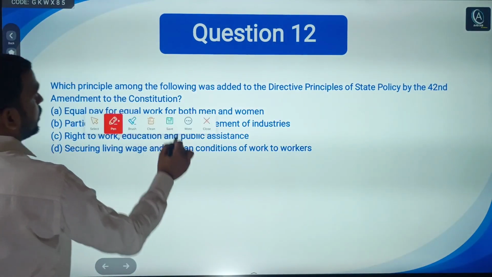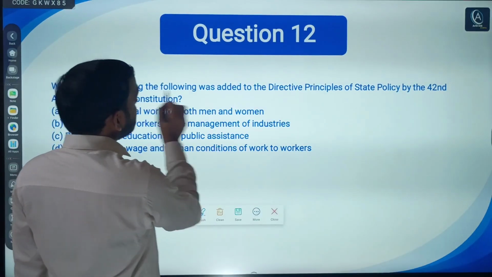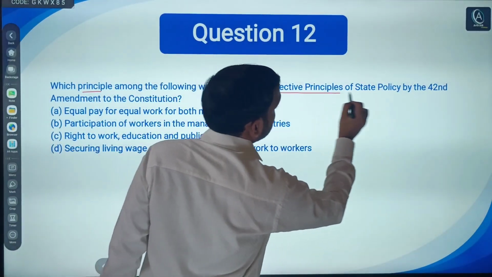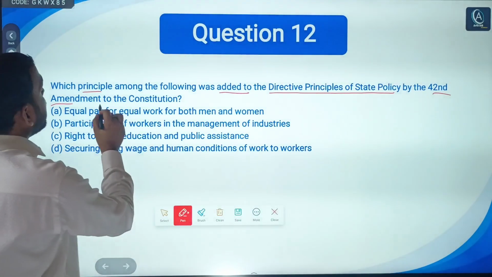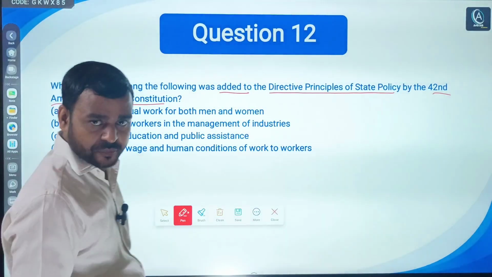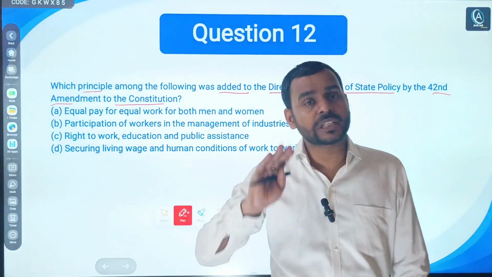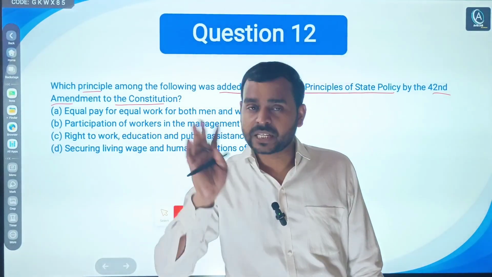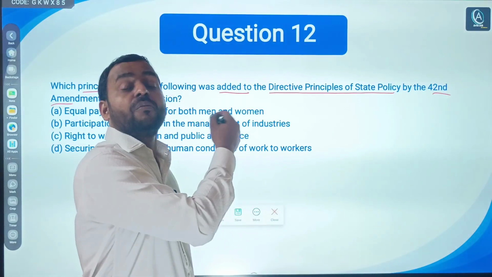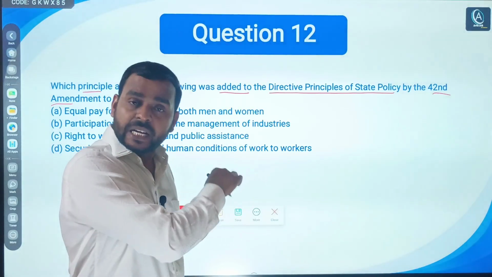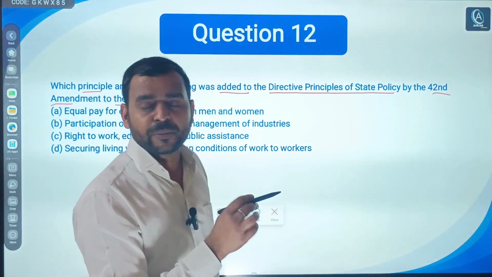So it says, which principle among the following was added to the directive principles of state policy by the 42nd Amendment to the Constitution? Simple. Though fundamental rights were included originally in the Constitution, certain DPSPs were added later on by the 42nd Constitutional Amendment Act.